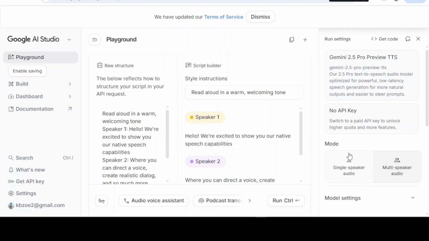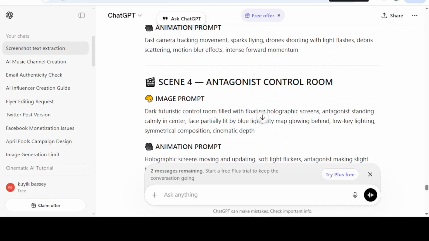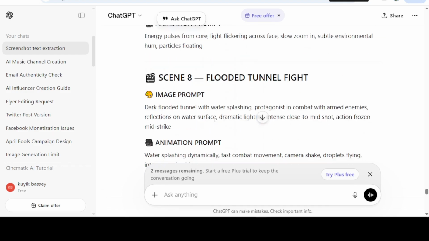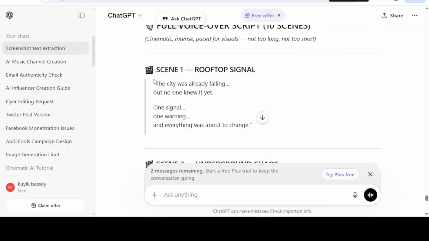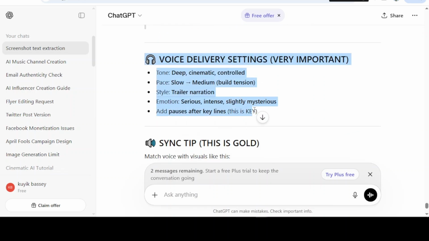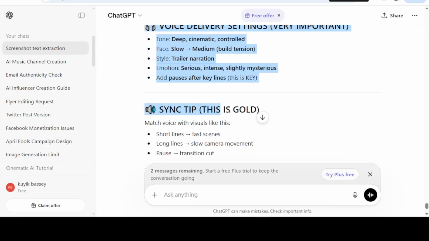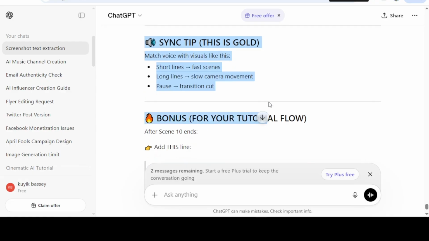Then you come here, you're going to say mode, you're going to select single speaker because it is a voiceover. You're going to head over to your ChatGPT. So I already have the voiceover here. I'm going to select everything. All right, everything will be selected, including the voice delivery. Yes, I'm going to cut this part out, and including these sync tips. This is good. Do you understand? Awesome. So this is what you are going to copy.